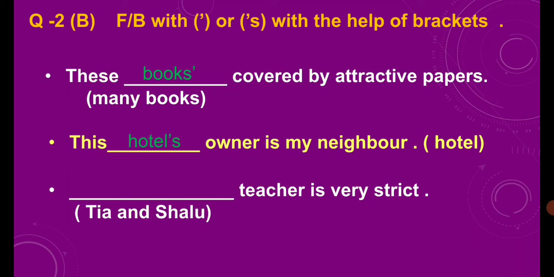We write apostrophe s after the second noun. So this rule will apply here. So what will be the answer? The answer will be Tia and Shalu and then apostrophe s, because the teacher is related to both.